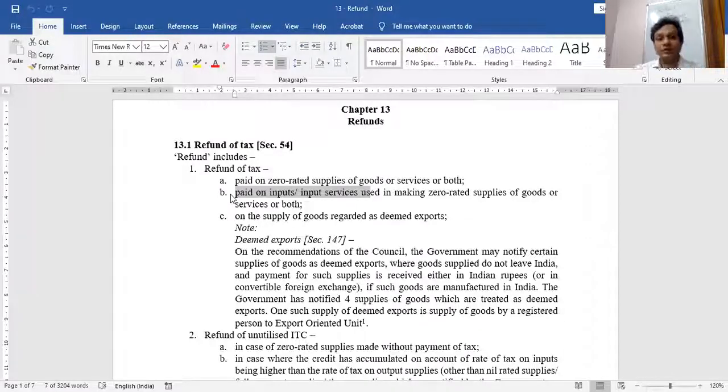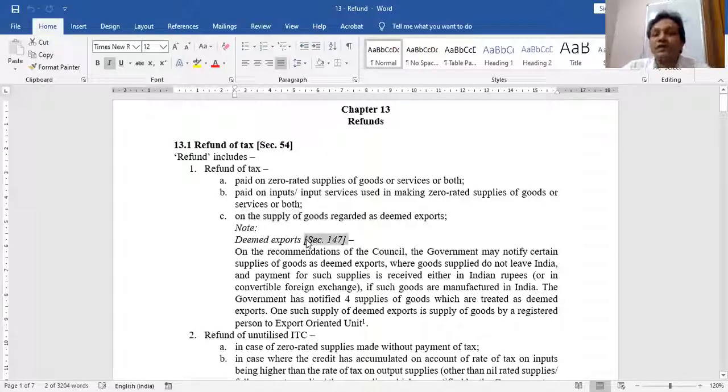Third point, some supply of goods, not services, only goods, is assumed as exports. In reality, it is not export. Had it been in reality an export, there would not have been any need of using the word deemed exports. So in reality it's not an export, but it is assumed to be an export. Those are written in section 147 of the CGST Act.